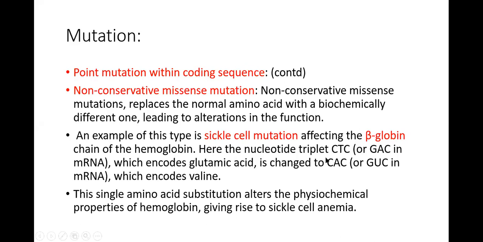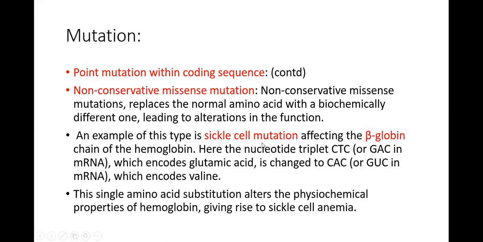Here the nucleotide triplet CTC in the DNA, or GAG in messenger RNA, which encodes glutamic acid, is changed to CAC, which encodes valine, or GAG in RNA is changed to GUG. So this change, which is brought in the beta globin chain because of the non-conservative missense mutation, is going to lead to sickling of the red blood cells, which are normally dumbbell shaped.